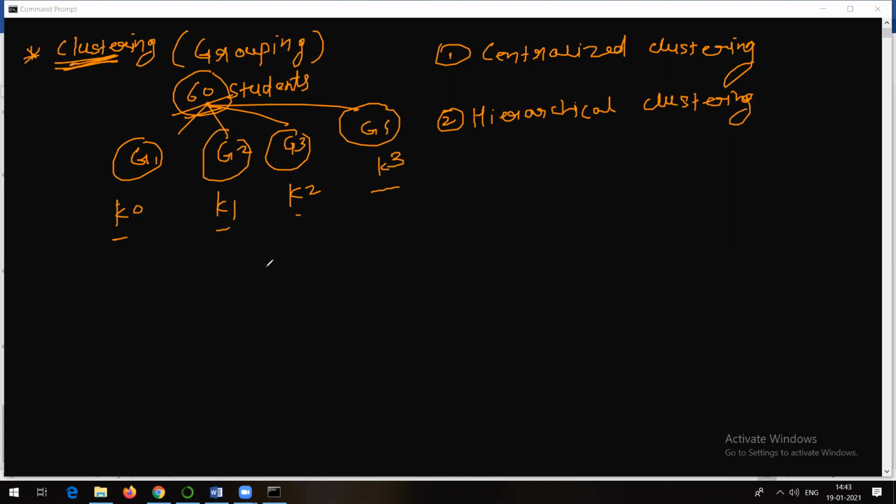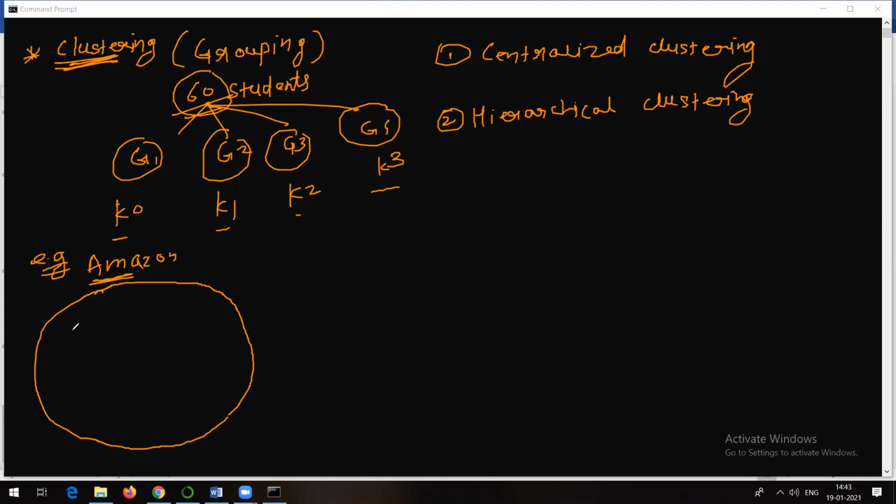So for clustering, the best example I can give here is Amazon, right? Many of you have visited the Amazon website many times. We order some products on Amazon, Flipkart, and so on, right? Why am I talking about Amazon for clustering? Let's suppose this particular circle represents the total products on Amazon. Now those products are divided into different categories, right? So those categories are going to be the clusters only.